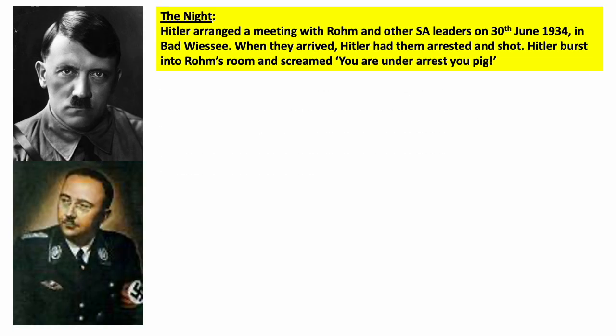All right, so this is essentially where a lot of people will argue he becomes the Fuhrer. All competition is removed, but again, you can make up your own mind on that. So he arranged a meeting with Rom and all the other SA leaders to go to Bad Wiessee in Germany on the 30th of June 1934. When they arrive, Hitler has them arrested and shot.